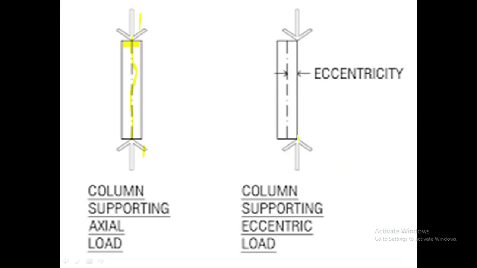This is the line of action of the load. This is the axis of the body, which does not coincide with the line of action of the load. So it is called an eccentric load. So this is the difference between direct load and eccentric load. Direct load's line of action coincides with the axis of the body. In eccentric load, the line of action does not coincide with the axis of the body.